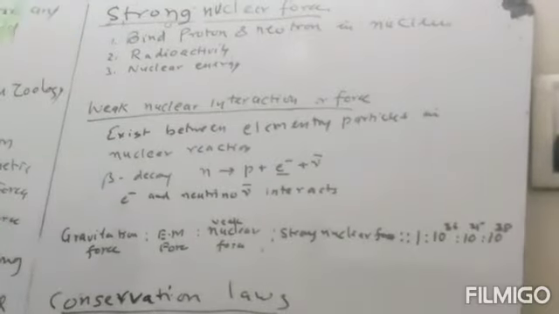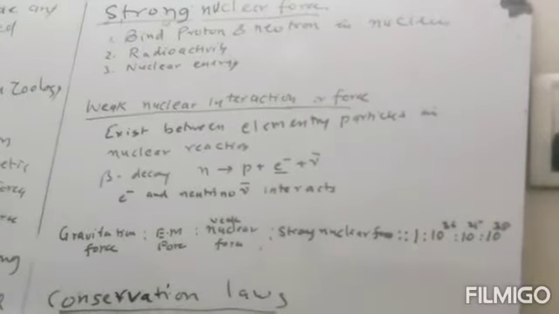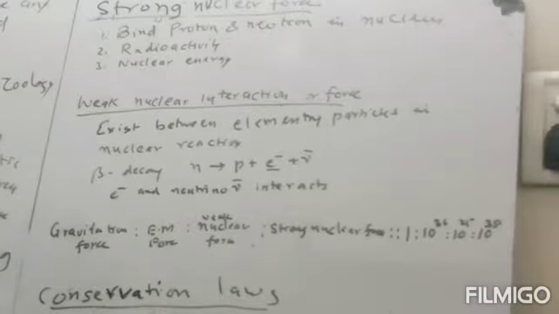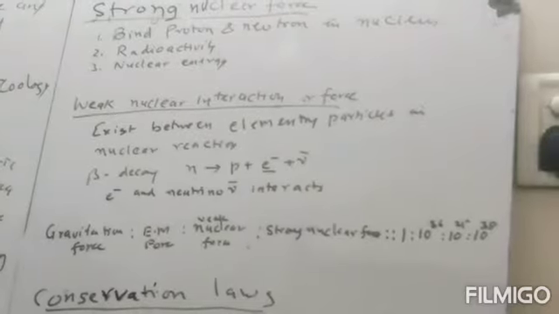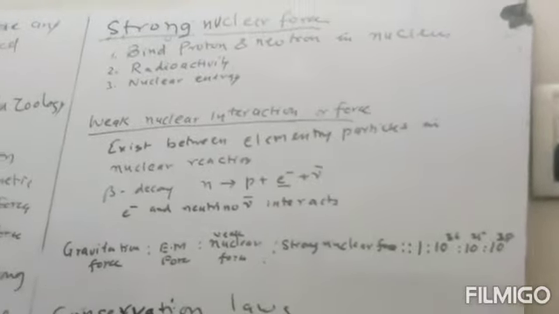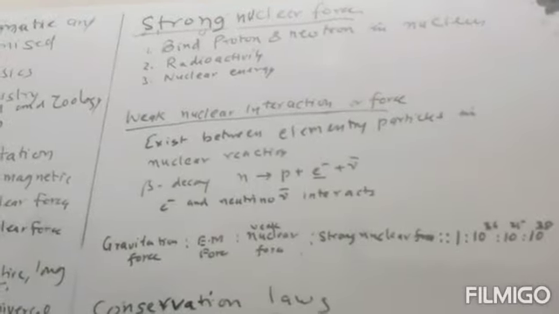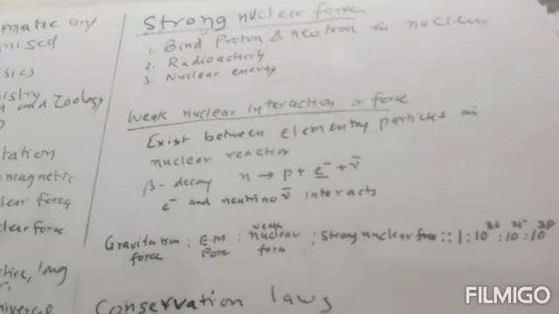So this is the third force. It is the strong nuclear force which is responsible for the formation of the nucleus, where protons and neutrons have an attractive force between them. Now, fourth is the weak nuclear force.